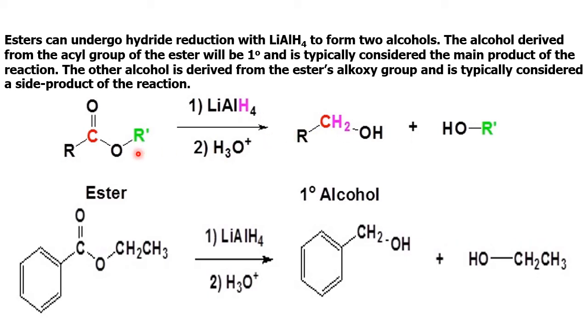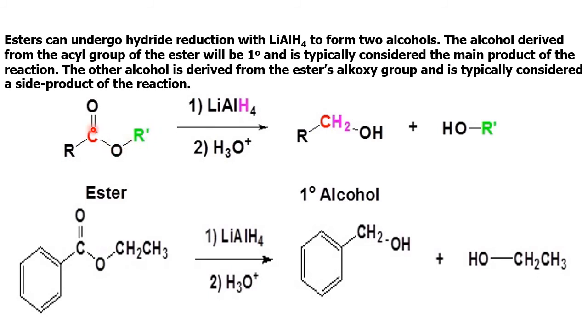Here, where is the acyl? This is acyl: C double bond O, carbonyl with some other attachment, acyl chloride, acyl halide, acyl amide, acyl ester. So this is called the acyl group, and this is called alkoxy, RO. C2H5O is ethoxy, CH3O is methoxy, RO is alkoxy.